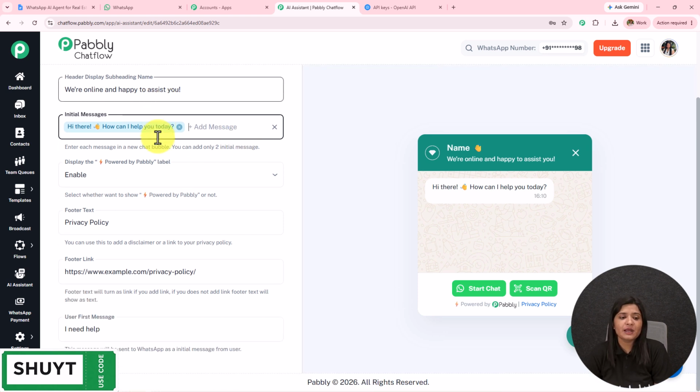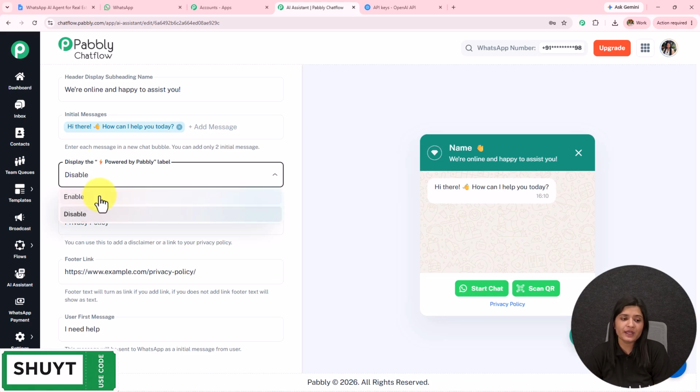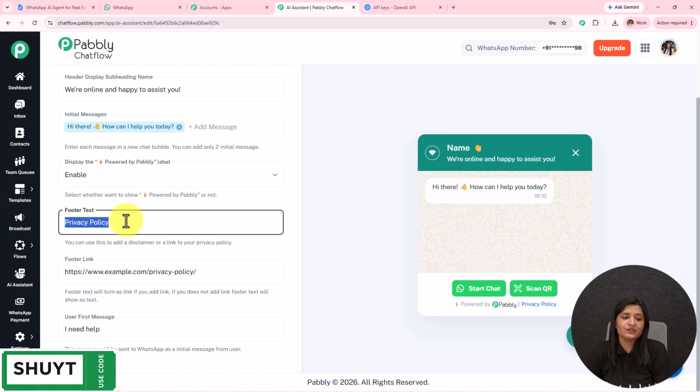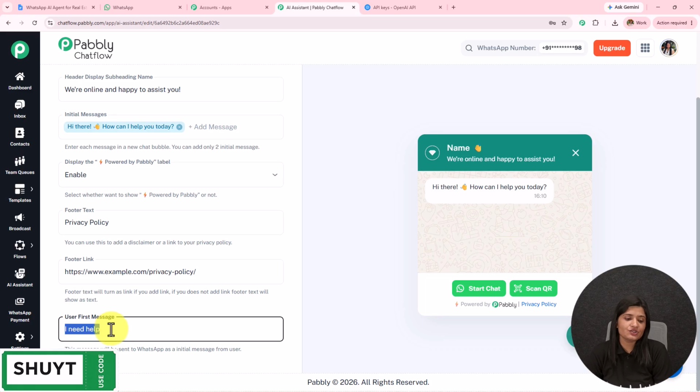Then we have this display powered by Pabbly. I have kept it enabled. You can also disable this and it will be removed from here. I'm going to keep it enabled. We have the footer text where I have added privacy policy, and in the footer link I have added the link to the privacy policy. We have the user first message, I need help.